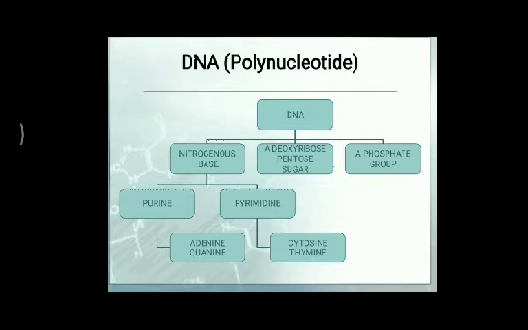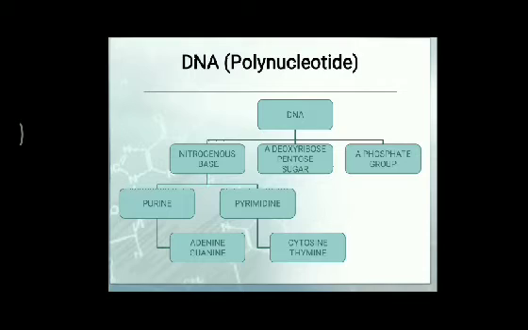In nucleotides, the sugar is always a pentose, and it consists of 5 carbon atoms. Under normal conditions, two types of pentose sugars are found: one is ribose and the other is deoxyribose. When we study RNA, the pentose sugar will be of a different type, and during the study of DNA, the pentose sugar is of the deoxyribose type.